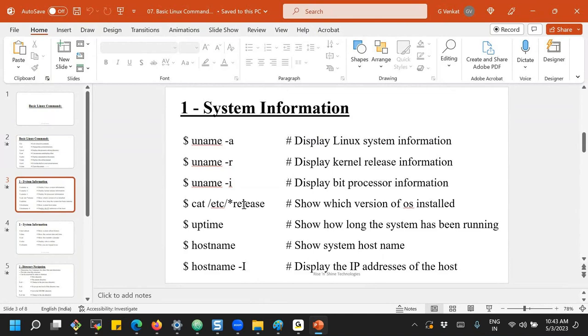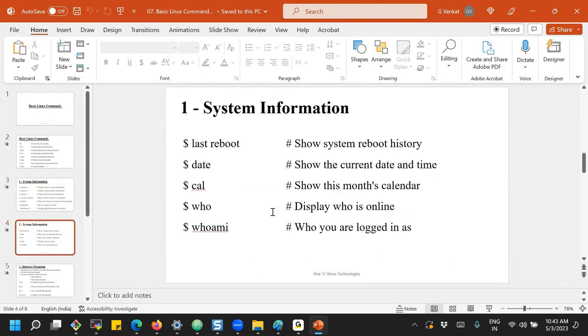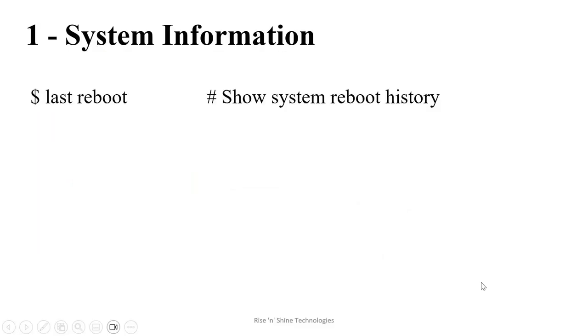And how do you know that system, the uptime or the number of users logged in or what is the load average? That is the uptime command, and the host name of the system or IP address of the system. Yeah, this is all some system related information. Now let's move into some more also.